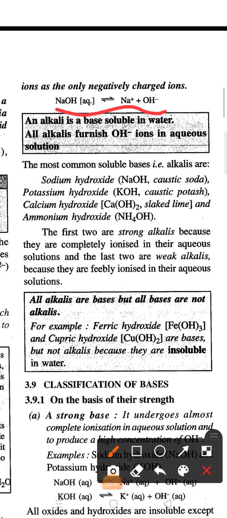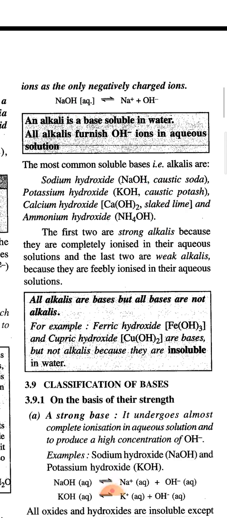When NaOH is dissolved in aqueous solution, it will produce Na positive and OH negative ion. So whenever any basic hydroxide dissolves in water and produces OH negative ion, it is known as an alkali. For example, NaOH, KOH, Ca(OH)2, NH4OH. These all are alkalis.